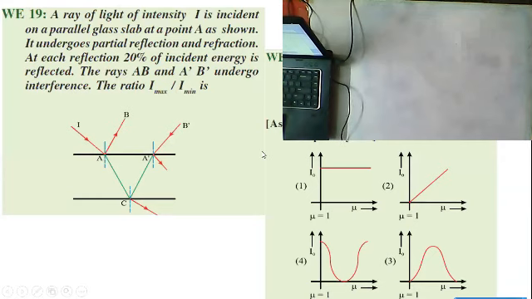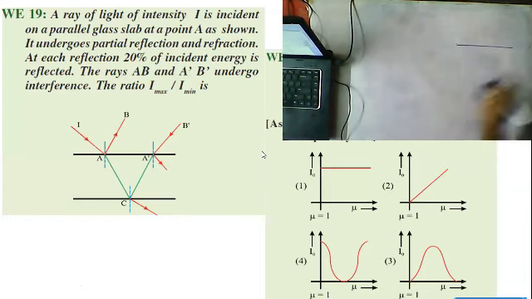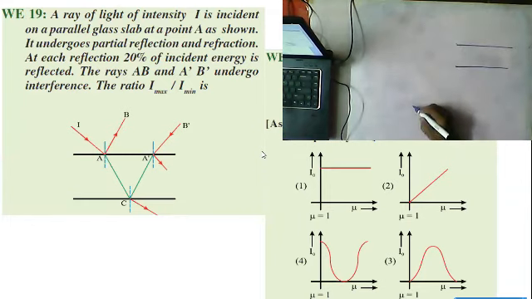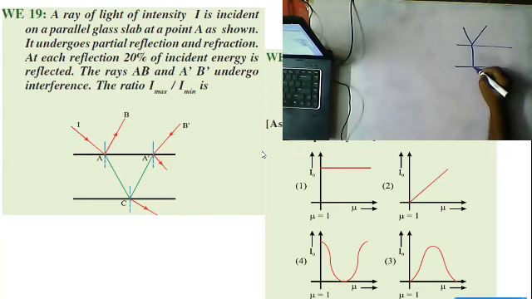Yeah, so this is a little bit difficult question, guys, but if you do it step by step, it is very easy. Okay, now what is this question? So here I'm first drawing, okay, this is our thin film interference, this is our reflected ray, and this is the refracted ray. Now it undergoes reflection and here it undergoes.